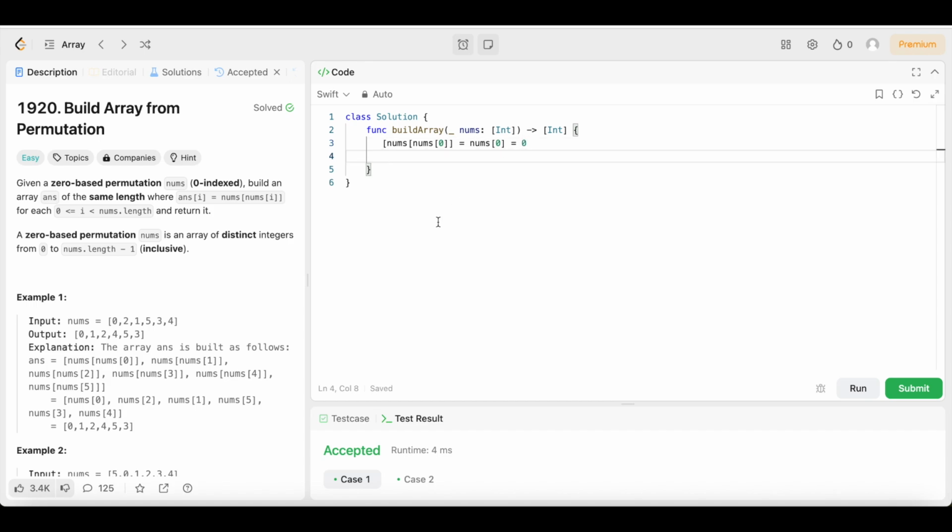Boom, right? So let's come down here. Now we're at nums of nums 1, right? So boom. We're going to put that right here. Boom. And so right here, nums of nums 1. So look, this right here, nums 1, what's nums 1 equal? Nums 1 is 2. Boom. So that is going to equal nums 2.